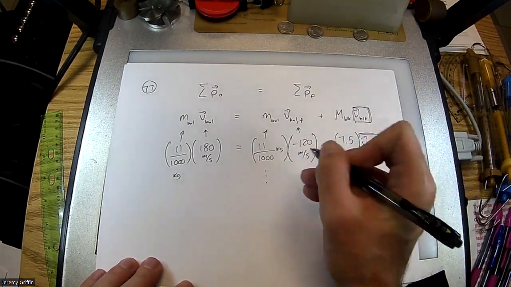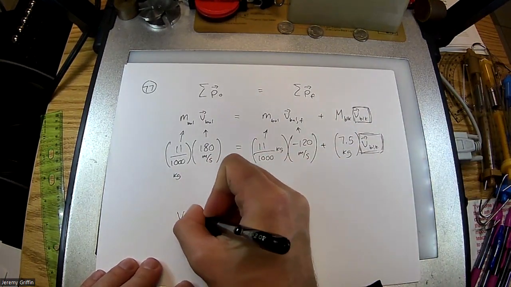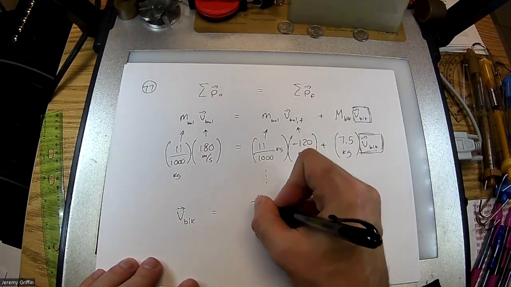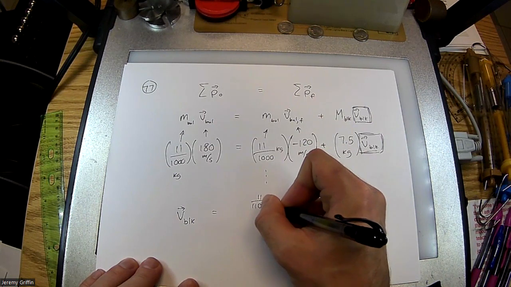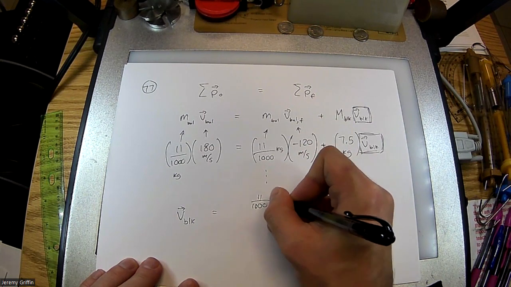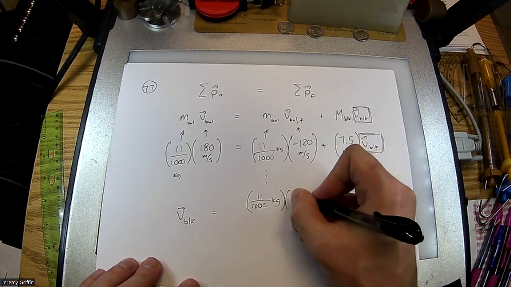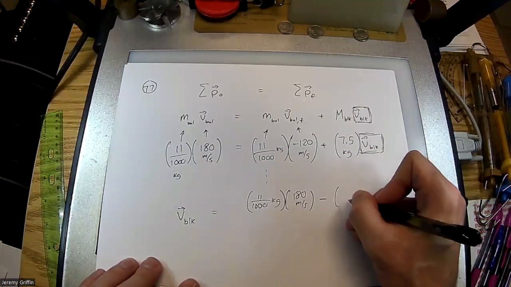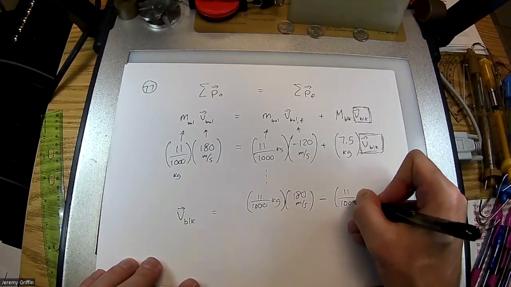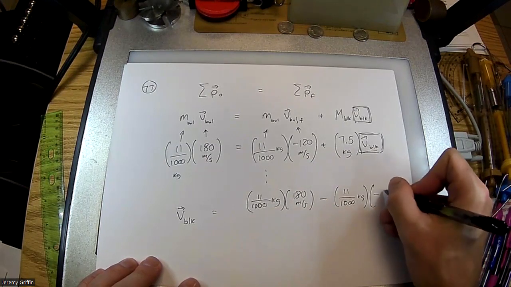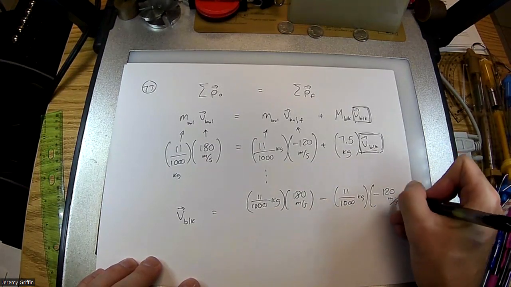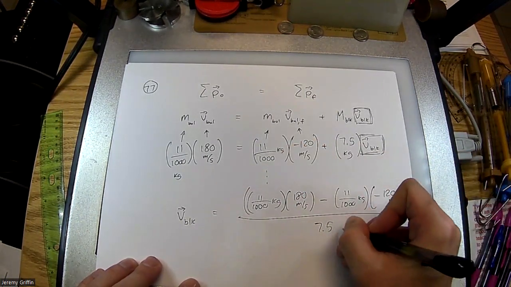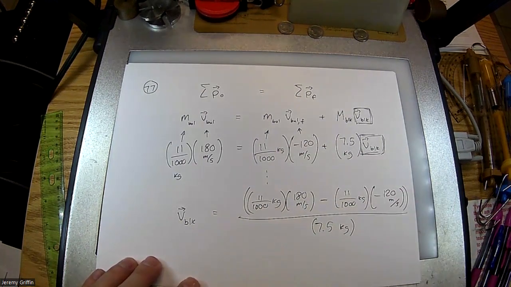A couple algebra steps later, V block is the bullet mass in kilograms times the firing speed of the bullet in meters per second, minus the negative term, and that's all collectively divided by the mass of the block.